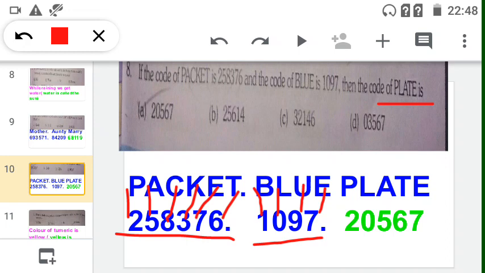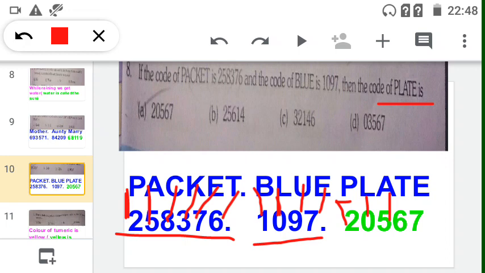So see in that option, P representing 2. In plate the first alphabet is P, so P is 2 only. L representing 0, so L we replace by 0 only. A is representing 5, so A we replace by 5 only.